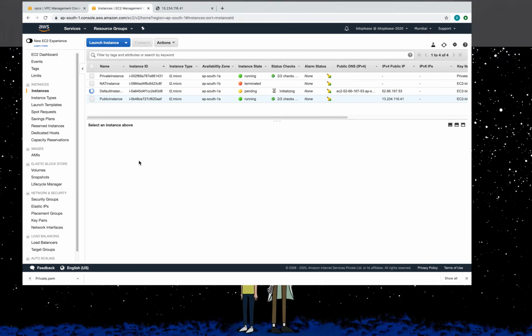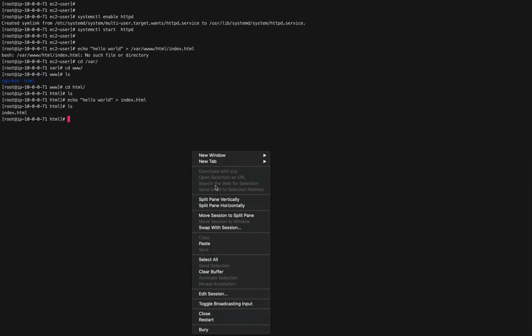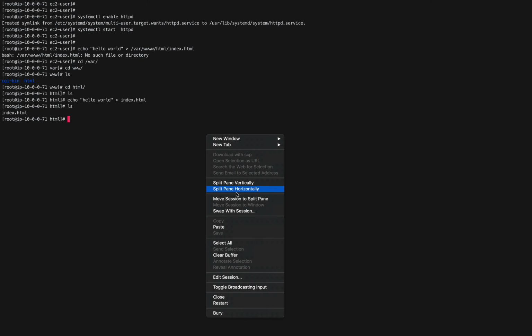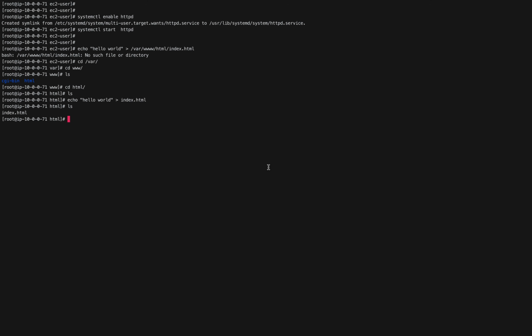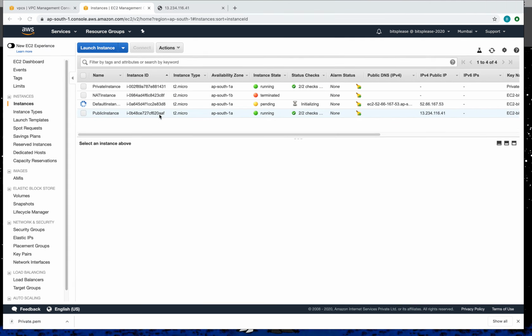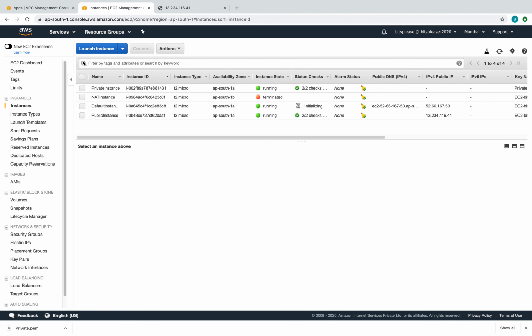Now while this comes back, let me split the screen here. Let's go to the downloads folder, and here, SSH ec2-user at the IP address.